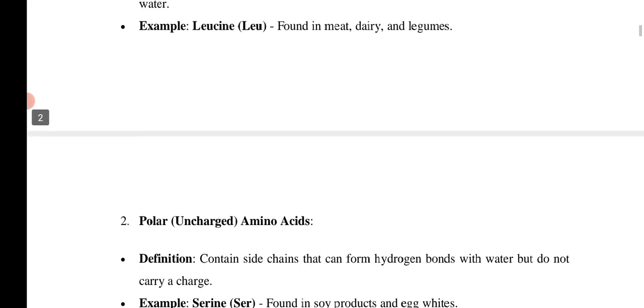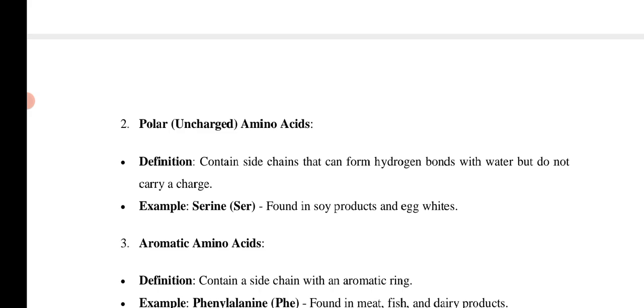The second one is polar uncharged amino acids. They contain a side chain that can form a hydrogen bond with water. They do not carry any charge, so they are called uncharged amino acids. The best example is serine, short name Ser, which is found in soya products, egg and wheat.